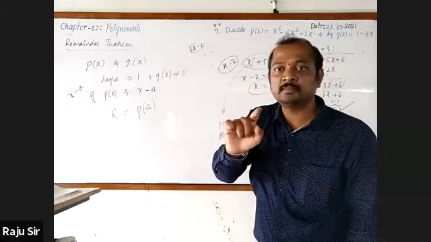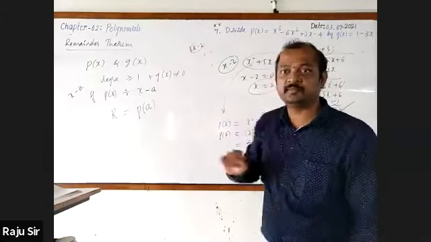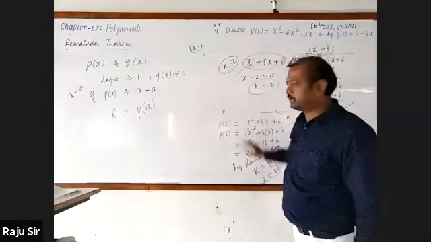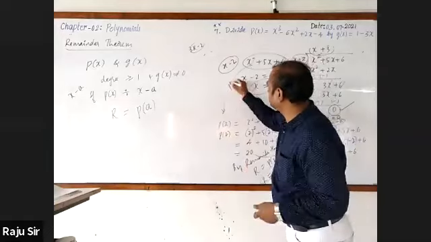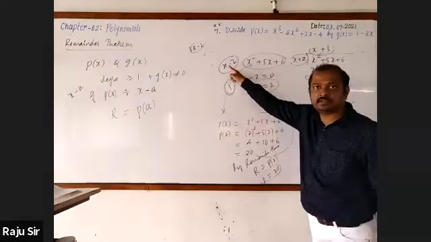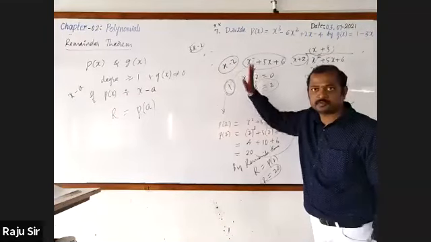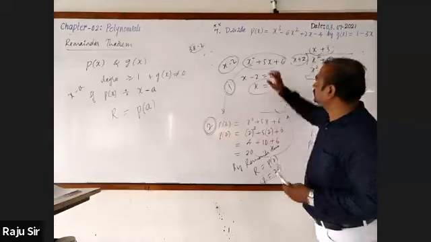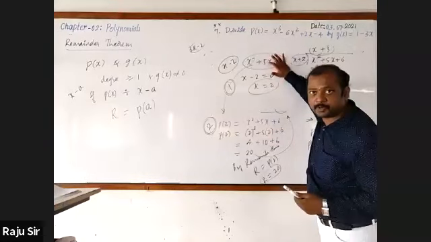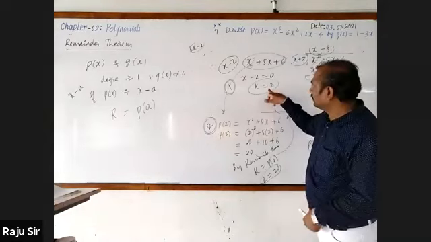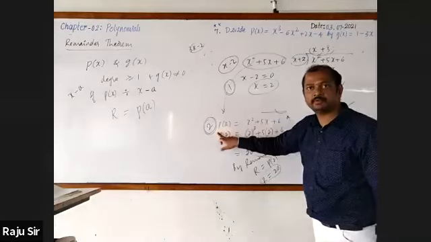Manya, Manya J Jai. Here, you are going to find out the remainder. The very first step is you have to find out the 0 of the divisor. Got it? Second step, you will find out the value of the polynomial dividend by taking the 0.